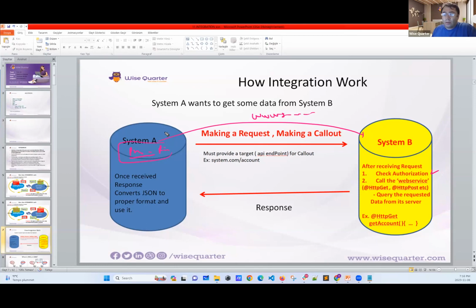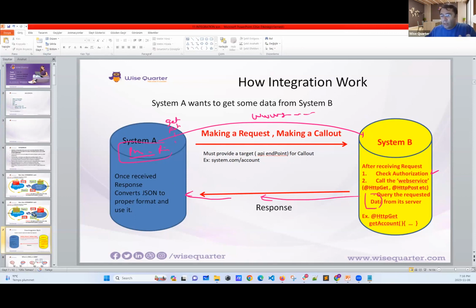and then according to our request, it can be a GET request, it can be a POST request. We have types of requests. If Google Map has the method according to our request, they will provide data which is called the response. And then system A will receive the response and do whatever it wants.